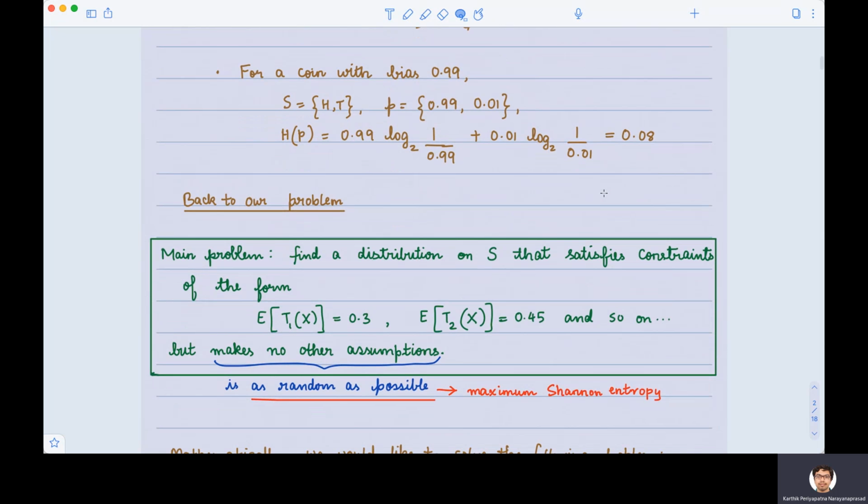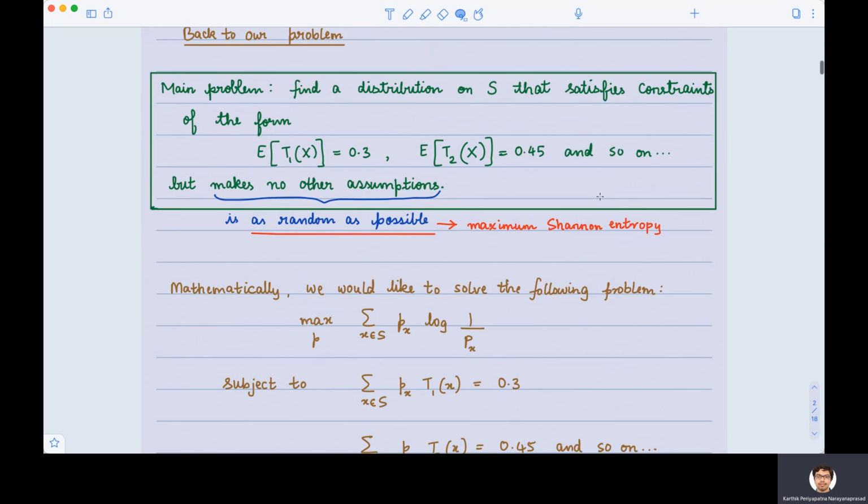Okay, so let's come back to our problem now. What did we say? We said that our problem is to find a distribution on S. So let's say S is the set of all words in a certain corpus. Now the problem is to find a distribution on S that satisfies certain measurements that we have made on the corpus, but is otherwise as random as possible. In other words, it has as high a Shannon entropy as possible. Now, this randomness is just saying that the distribution that we want to find makes no other assumptions other than the fact that we have made certain measurements. Okay, so this is our problem.